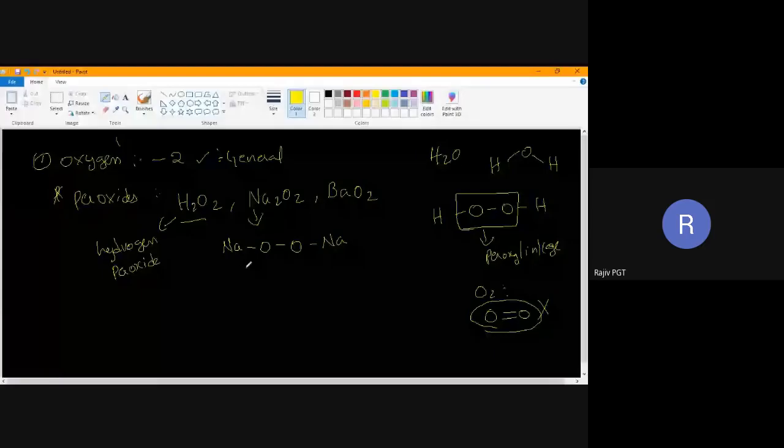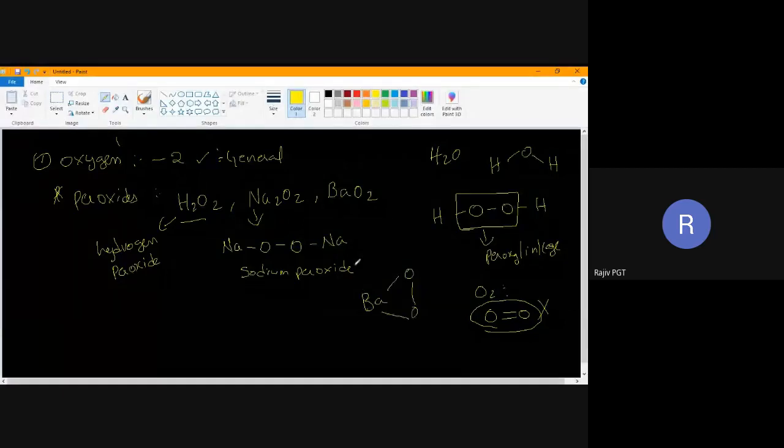Now this BaO2, I'll be writing like Ba, here one oxygen, here one oxygen, here one oxygen. Now look here, children. Hydrogen valency is 1. It can form. Now look here. This is normal. It does not have peroxy linkage. These three have peroxy linkage, which I have written.